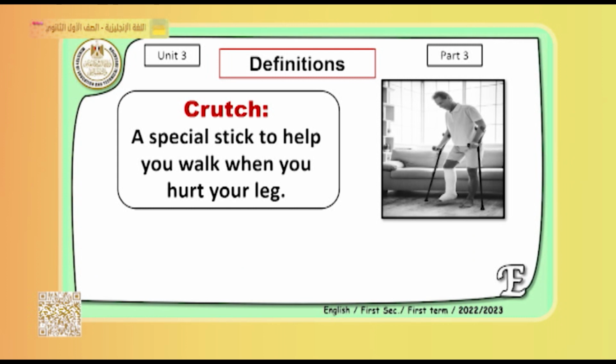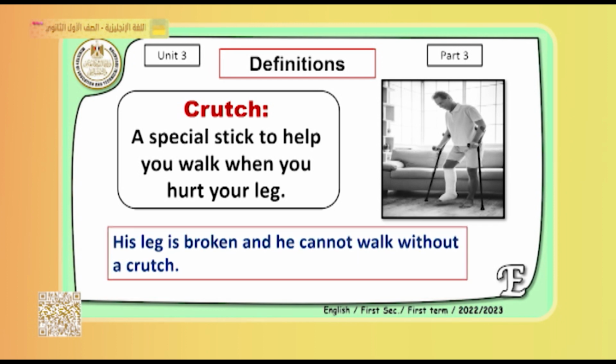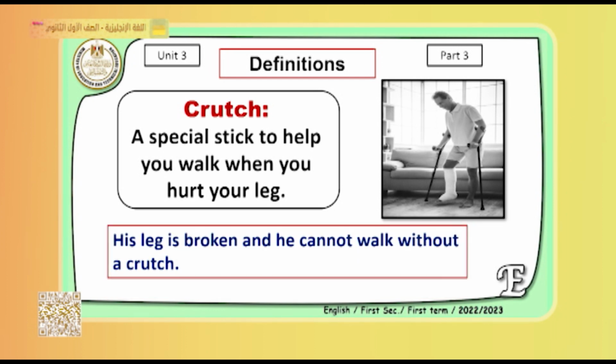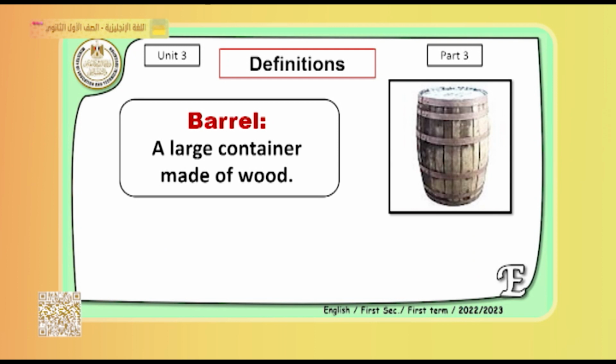We have the word crutch. What does the word crutch mean? Look at this picture. This man is very ill. He has broken his leg and he cannot walk without this stick. This stick is called a crutch, a special stick to help you walk when you hurt your leg. So let's look at the sentence here: his leg is broken and he cannot walk without a crutch.